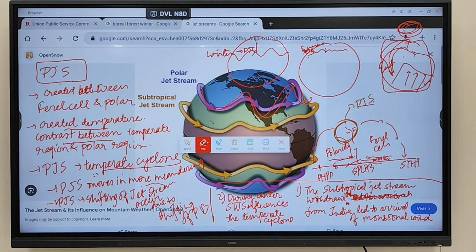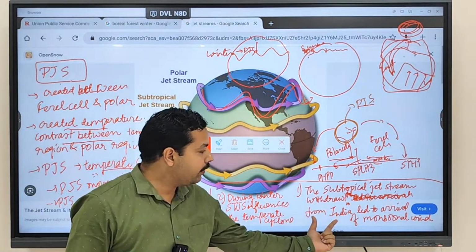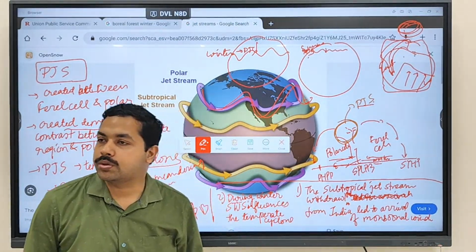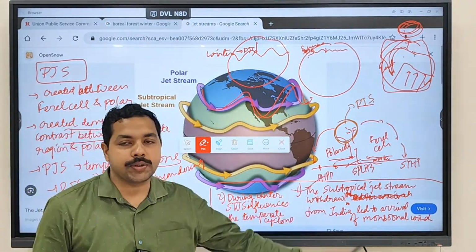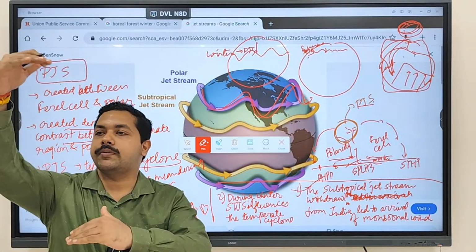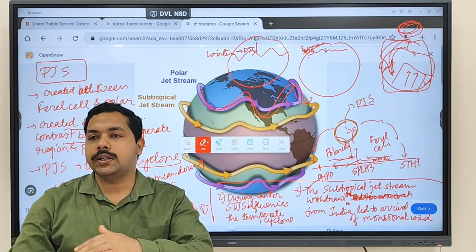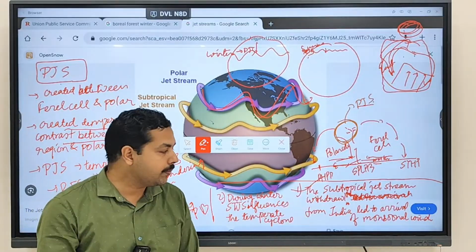Which one? Second option, summer. Okay. So the first says what? The subtropical jet stream withdrawal from India led to arrival of monsoon in India. We discussed this statement is very much correct, because when the jet stream withdraws, only then is low pressure created, and you see the arrival of the monsoonal wind.